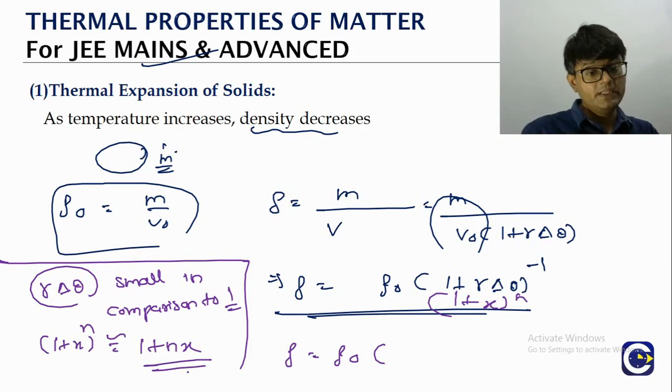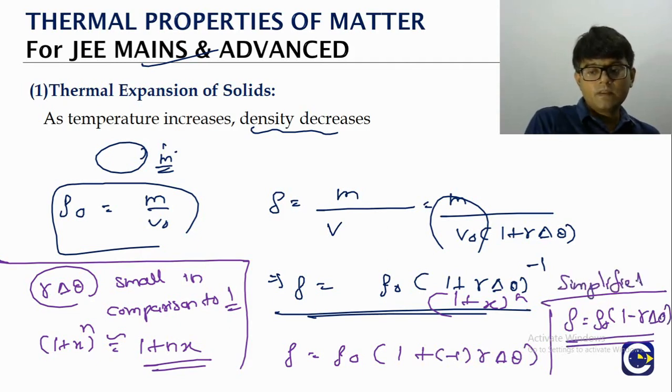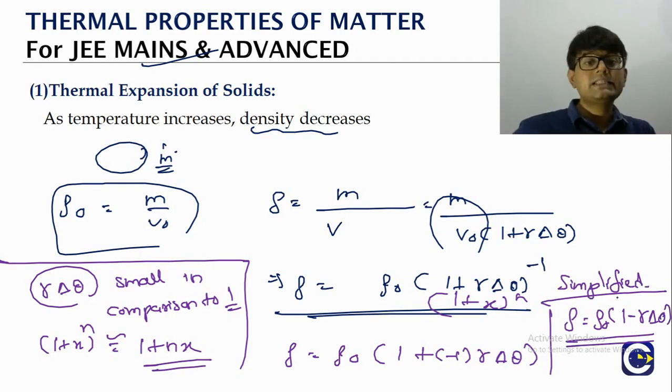Again, check it in the basic math videos we have done, and also we have done this in the gravitation chapter. The n is what? Minus 1. X is what? Gamma delta theta. So what do we have? Rho is equal to rho naught into 1 minus gamma delta theta. So this is the simplified form by using the binomial expansion. Okay. So this is how we can see the variation of density with the temperature.